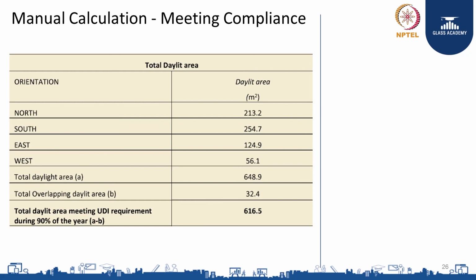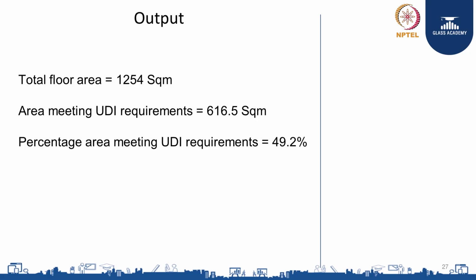So, in this example, we are getting 616.5 square meters of area which is meeting the daylight requirements of UDI 90% of the year. Now 616.5 is 49.2% of the total floor area, that is 1254 square meters, and this is more than the 40% which is required by ECBC, and therefore this floor and this design meets the UDI requirements of ECBC 2015. Thank you.